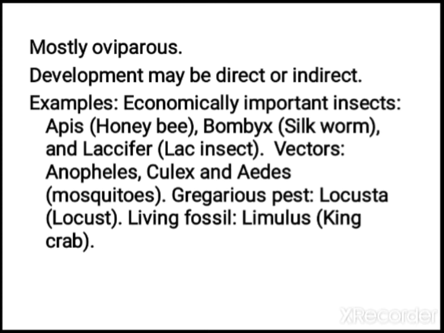Some important insects are honeybee, Apis, then silkworm, Bombyx, then lac insect, Laccifer, which produces lac. Then some vectors are there. They are causing diseases: Anopheles, Culex, mosquitoes come under this category. And some are pests. The locust is a pest. The living fossil is Limulus, the king crab.